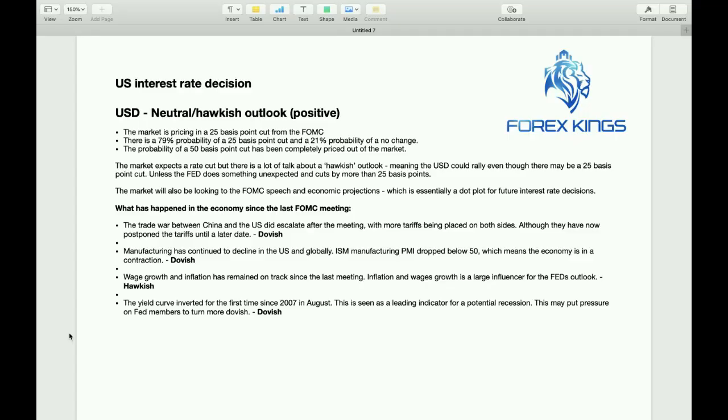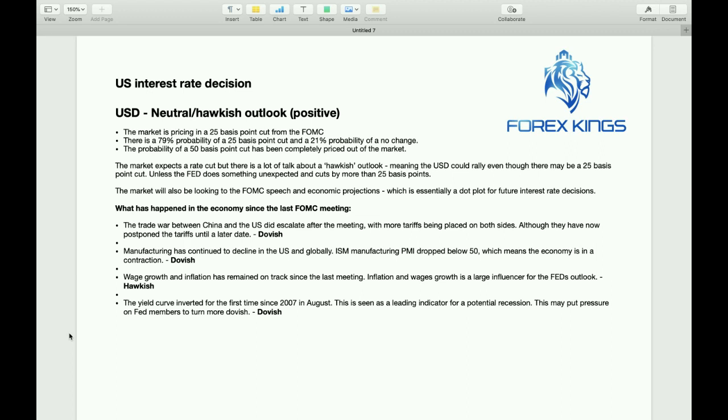Just Tony here. I'll be going through some market analysis, looking at the US dollar and the US interest rate decision tomorrow morning. So at the moment, the US dollar outlook is neutral to hawkish, so slightly more positive at the moment. The market is pricing in a 25 basis point cut from the FOMC. There is a 79% probability of a 25 basis point cut and a 21% probability of no change. So there is still a chance that the Federal Reserve, the FOMC, may hold interest rates during the next meeting tomorrow morning. The probability of a 50 basis point cut has completely been priced out of the market.